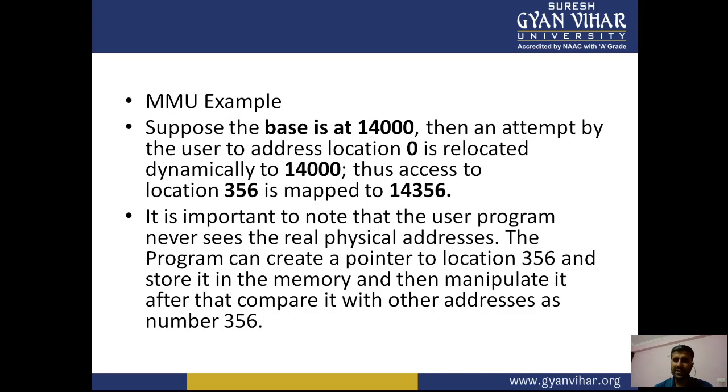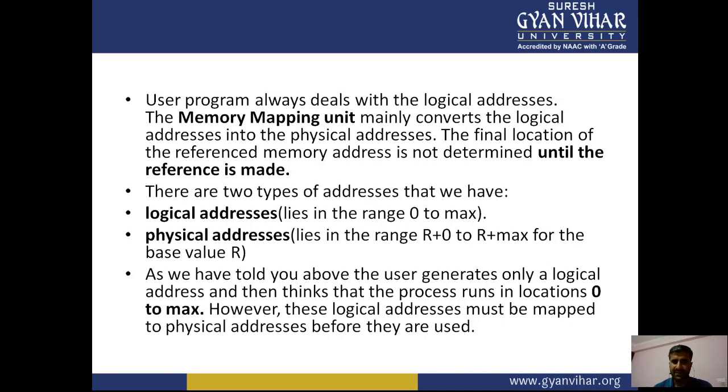It is important to note that the user program never sees the real physical address. The program can create a pointer to location 356, store it in memory, manipulate it, and compare it with other addresses as the number 356. The user program always deals with logical addresses. The memory mapping unit mainly converts the logical address into the physical address. The final location of the referred memory address is not determined until the reference is made.